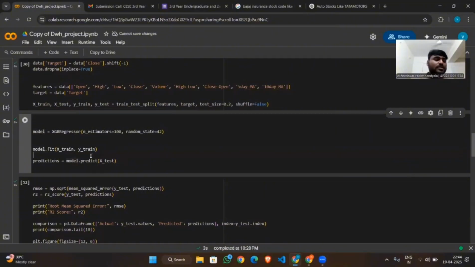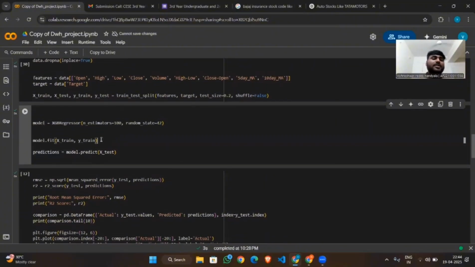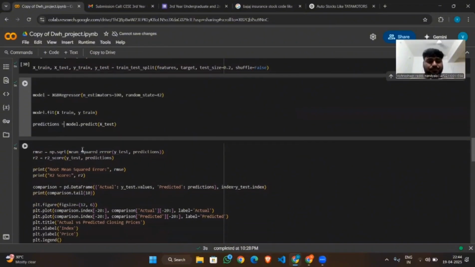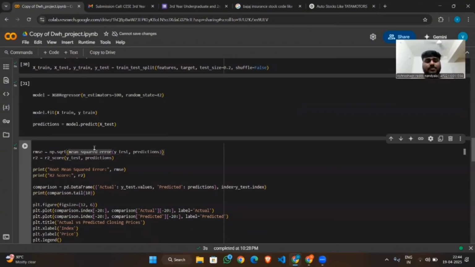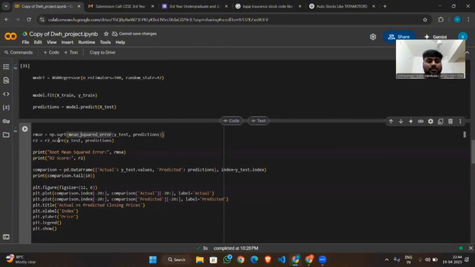Now let's go into the project. Here we fit, meaning training the data, and after that we can predict. Now I evaluate the model using metrics like RMSE, root mean square error, and the R square score.